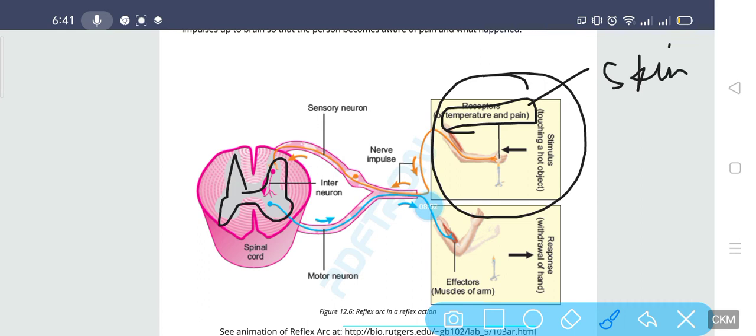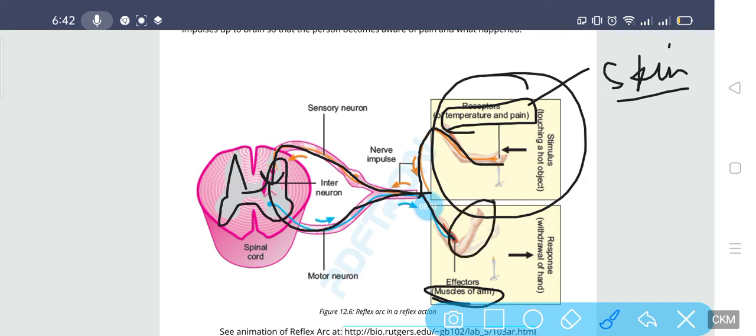These receptors will generate a nerve impulse, and this nerve impulse will travel through the sensory neuron and reach the spinal cord. Now the spinal cord will give the message to take the hand away from the fire through the motor neuron, and this motor neuron will send the message to the effectors, the muscles of the arm. And now what will happen? You are going to take your hand away from the fire.